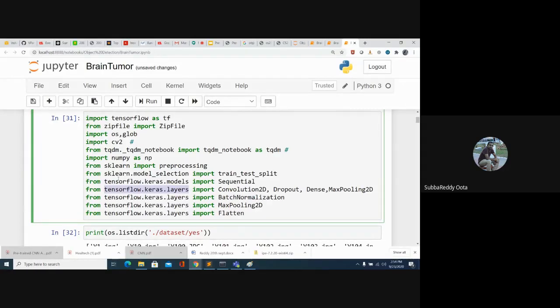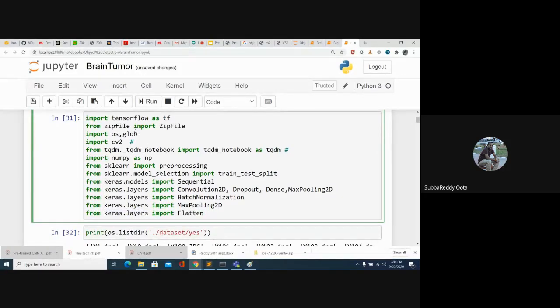If you are using a lower version, like TensorFlow 1.9 or 1.8, you don't need to write it like this. You can directly pass keras.layers, keras.batch normalization, and all those things directly.